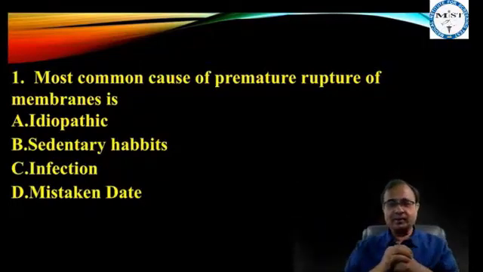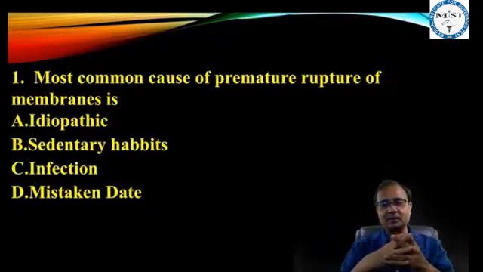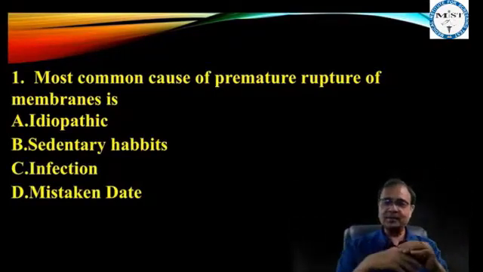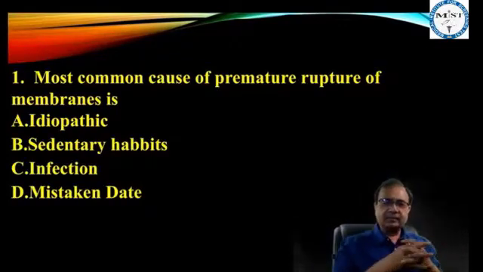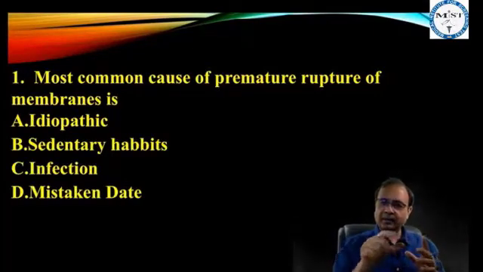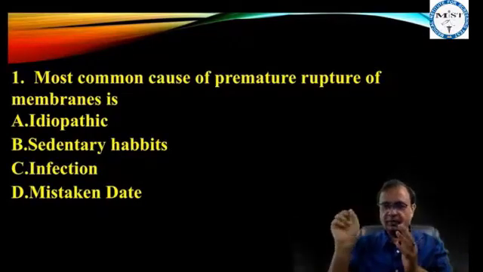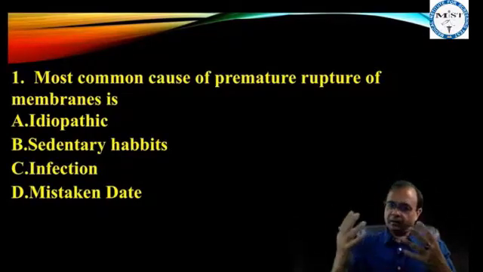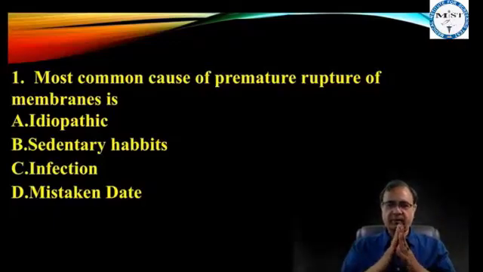Then precocious puberty idiopathic, precocious menarche idiopathic, delayed puberty idiopathic constitutional delay, mild oligo, mild poly idiopathic. But for premature rupture of membranes, we have written infection. Most common cause of preterm labor is idiopathic. Most common cause of premature rupture of membranes is infection. Which infections have we written? Gardnerella, group B streptococci, chlamydia, etc. So, most common cause of premature rupture of membranes is infection.